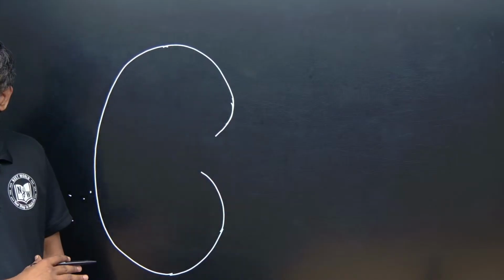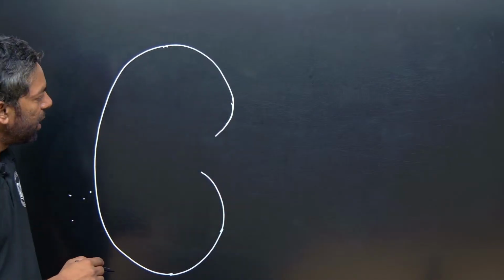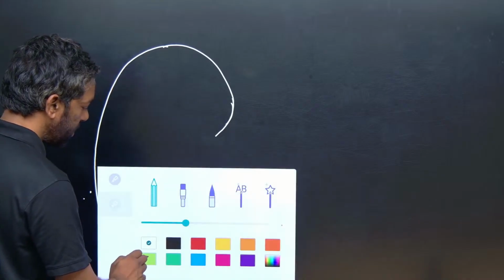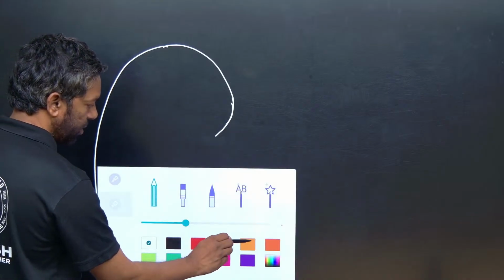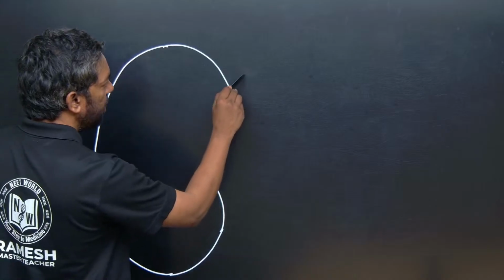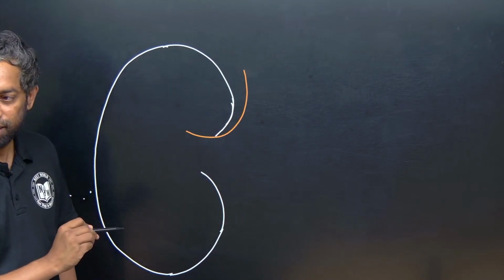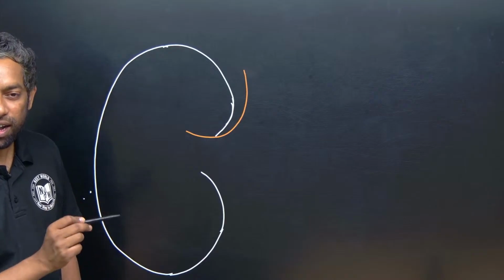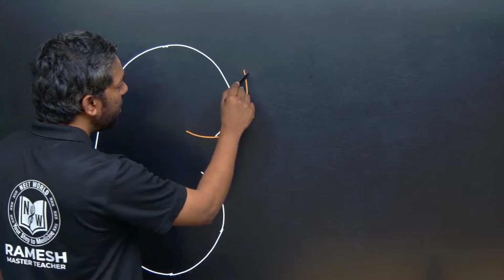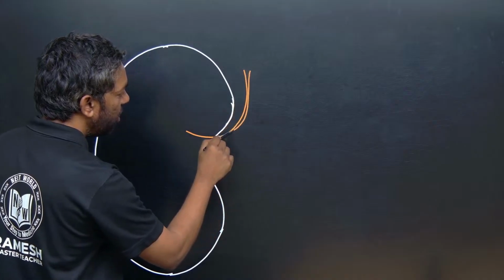The blood vessel which enters the kidney from here, the hilus, we can call the artery.